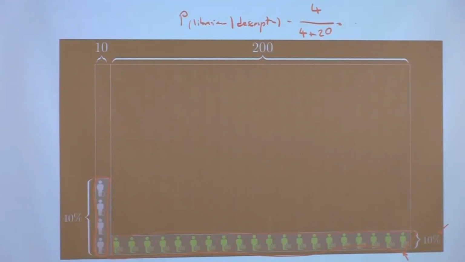Yeah, 16.7%. And the other possibility was the probability of farmer given the description, and that probability would be around 83%. So the thing is, this would be 1 minus 16.7, which will be 83.3%. And now that we go with these numbers, although it goes against human nature, we should treat this incomplete information